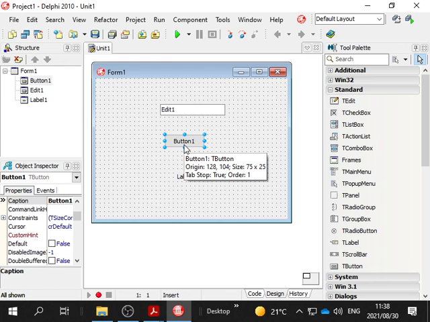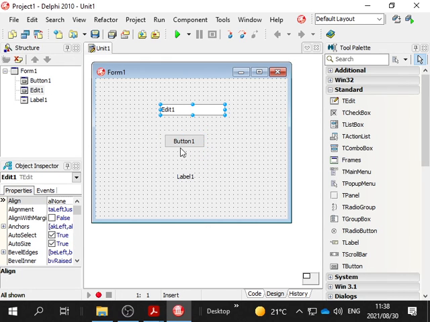In the button click event, we're going to read the string from the edit box, and then we're going to reverse the string and display it in a label.